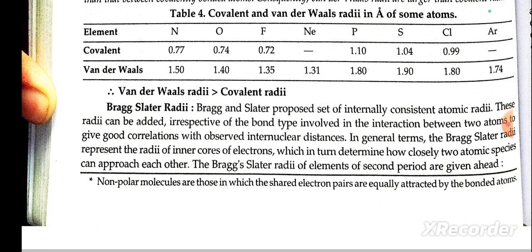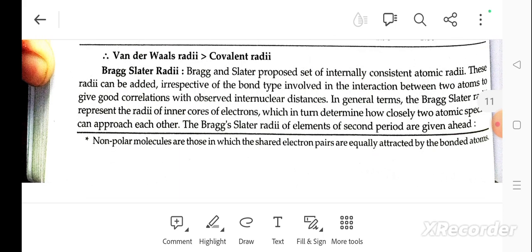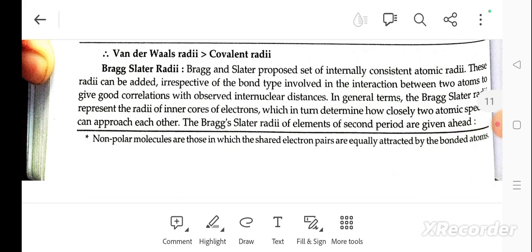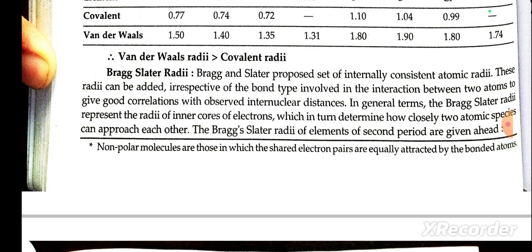Becker-Stillinger radii. Becker and Stillinger proposed internally consistent atomic radii. These radii can be added, irrespective of the bond type involved in the interaction between two atoms, to give a good correlation with observed internuclear distance. In general terms, the Becker and Stillinger radii represent the radii of the inner core of the electrons, which determine how closely two atomic species can approach each other. Becker-Stillinger atomic radii of the elements of the second period are given ahead.